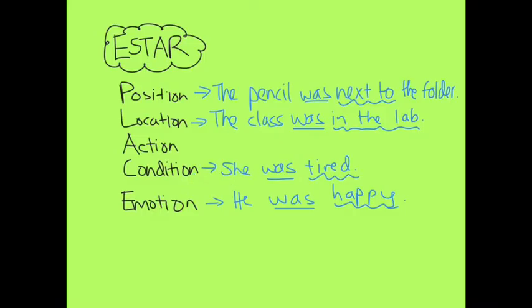Condition, she was tired. So remember, people have conditions. There are things that are physical, like being tired or sick, but objects do too, like the window could be opened or closed. That's a condition of the window. Emotion, he was happy. So if you see anything that was or were, and the next word comes from something from place, then you know that you need the verb ESTAR. For how you feel or where you are, always use the verb ESTAR.